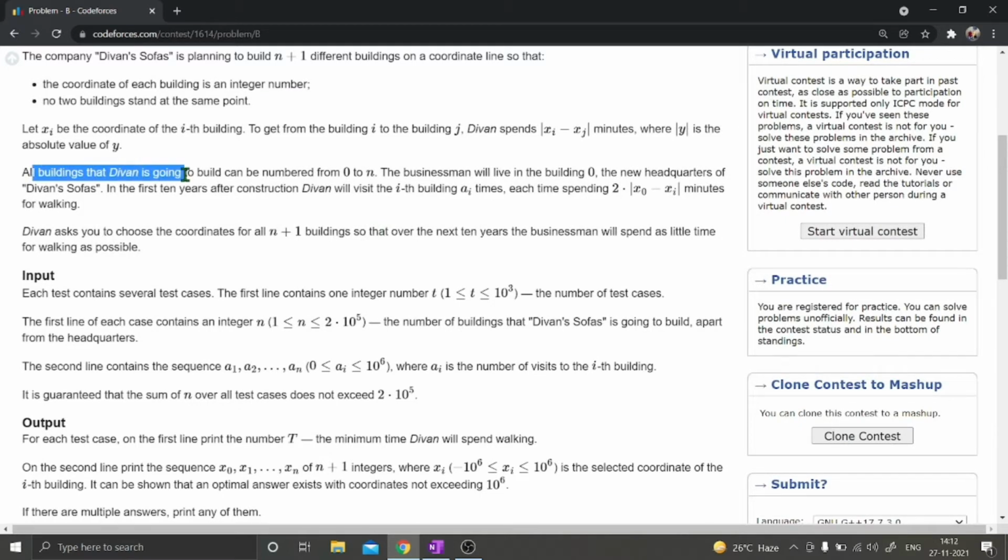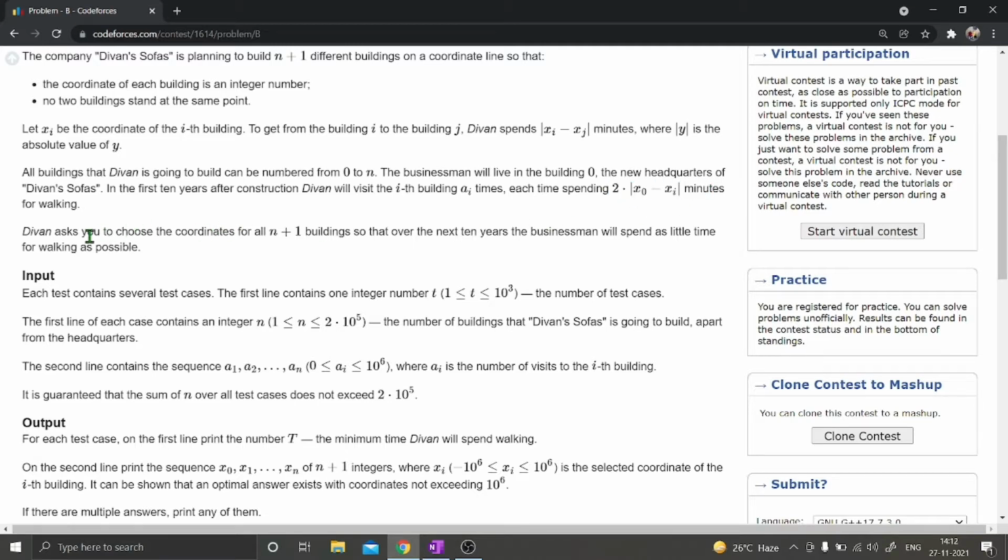So all buildings that Divan is going to build can be numbered from 0 to n. The businessman will live in building 0, the new headquarters of the Divan Sofas. In the first 10 years after construction, Divan will visit the ith building ai times, each time spending 2 times |x naught minus xi| for working. Why is it 2? Because one time is from the headquarters to that building and one time is for coming back to the headquarters from that building. So that much time it will take for walking to that building and coming back.